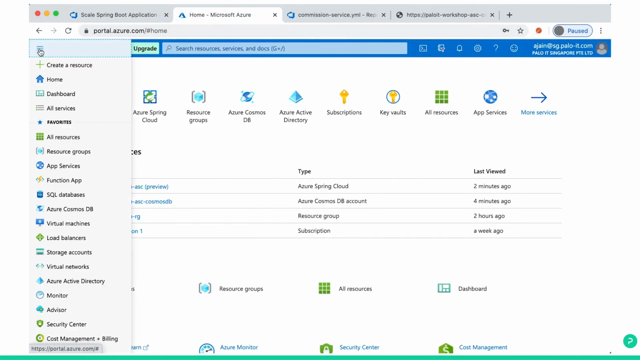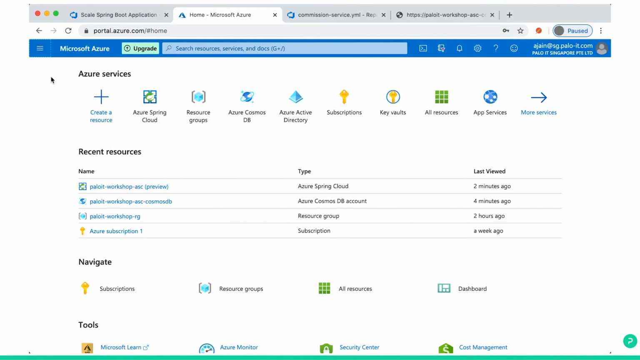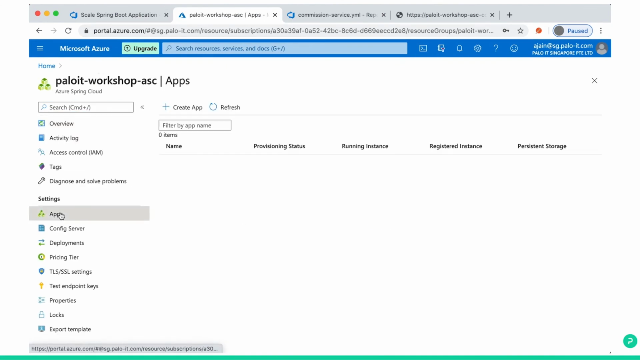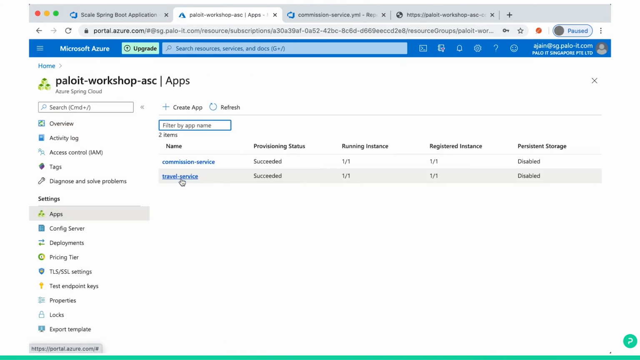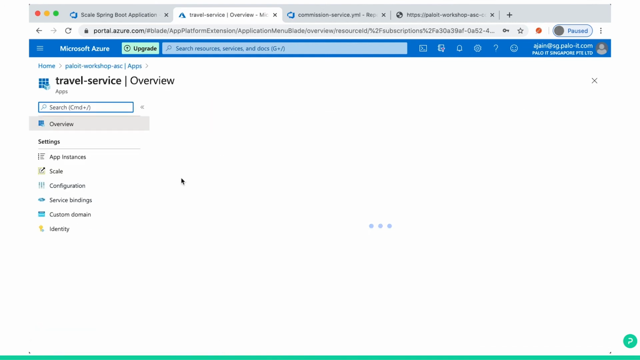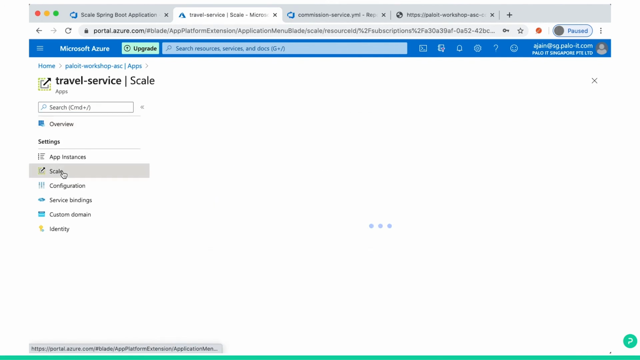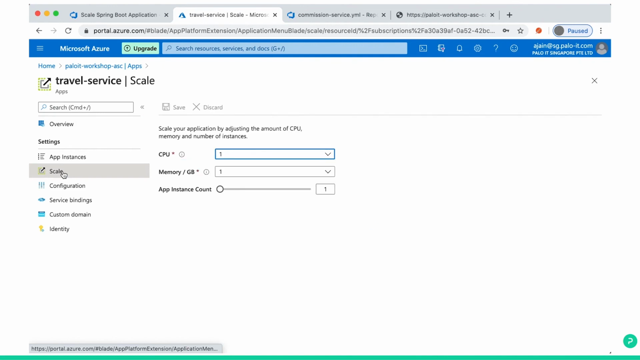Let's go to the Azure portal, home, Spring Cloud, apps, travel service. See, you can see here scale. Click here, then we can increase it here. I'm not going to do it because it will start charging. So for demo purposes, we just use this one CPU, 1 GB.